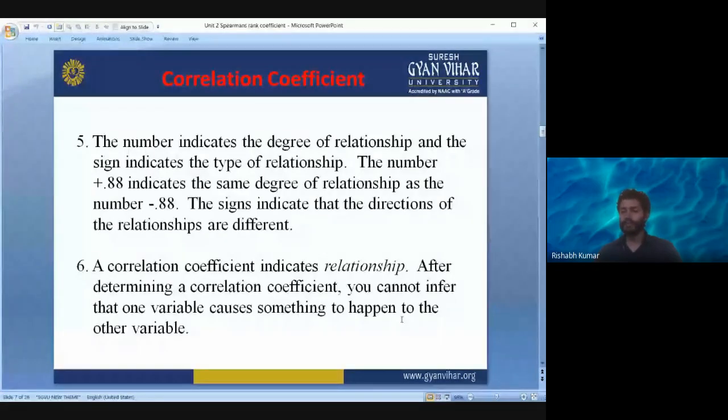You can say that there is a relation, that when X is increasing, Y is also increasing, but it does not mean that due to X your Y is happening. So you cannot infer that from the correlation. You can just infer that there is a relationship, but not a causative one; X is not a cause of Y.